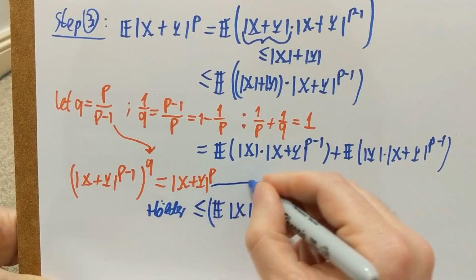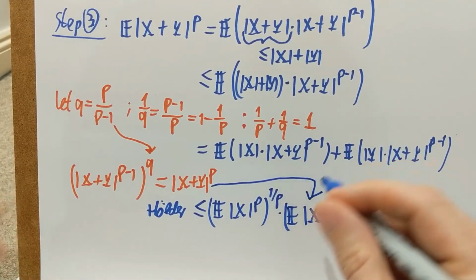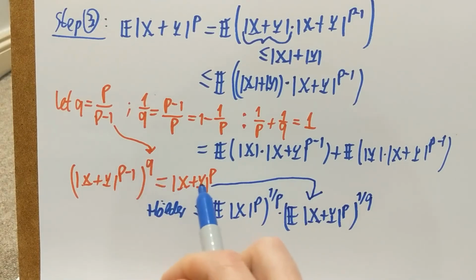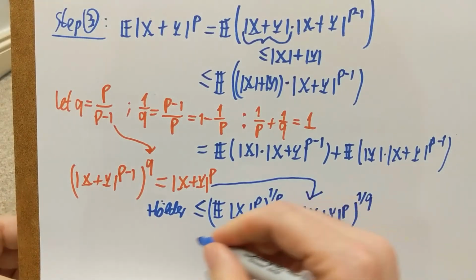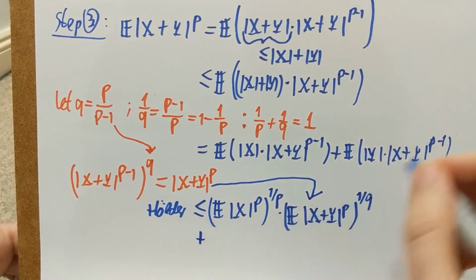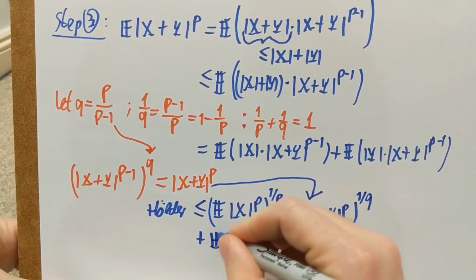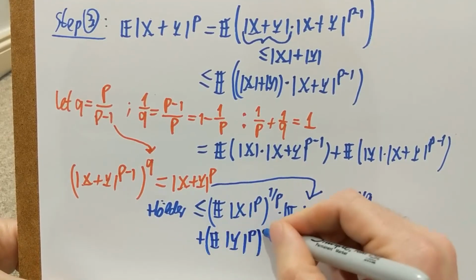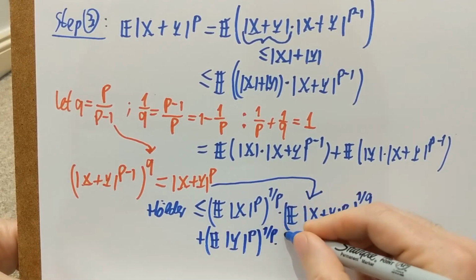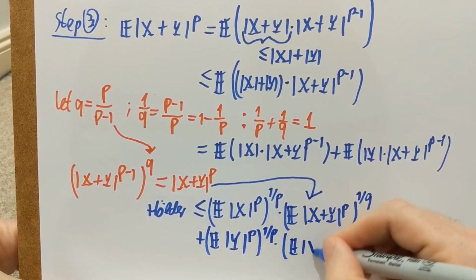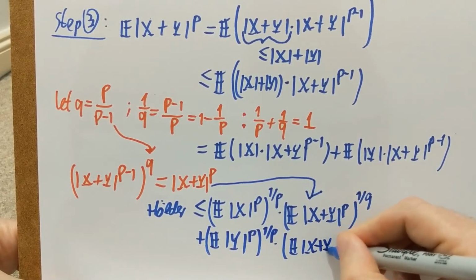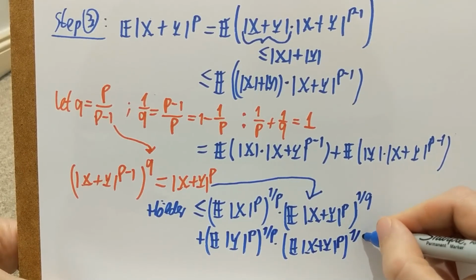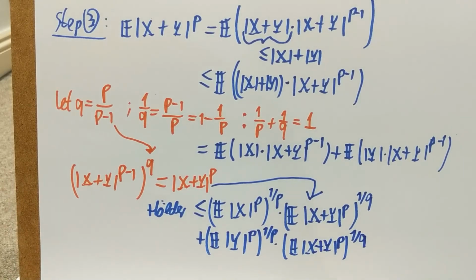And again, the reason I put that here is that if I raise x plus y to the p minus 1 to the q power, that gives me x plus y to the p. And then I have the similar term for y: expectation of y to the p to the 1 over p power, times expectation of x plus y to the p to the 1 over q power.